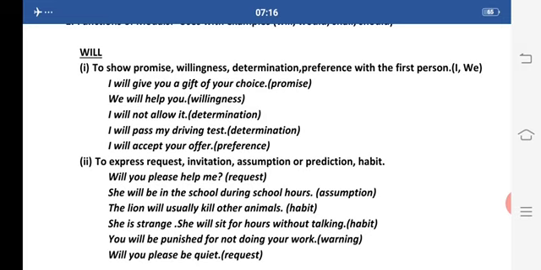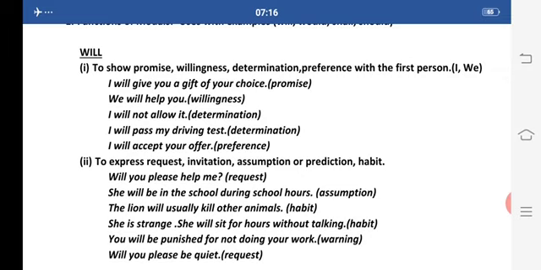We will help you. Now this is my willingness, this is our willingness to help you. Nobody has insisted us to do this thing. Now this is our willingness. I'll show you the way to the market. Here again I'm showing you my willingness that I'm willing to show you the way to the market as you have asked me.